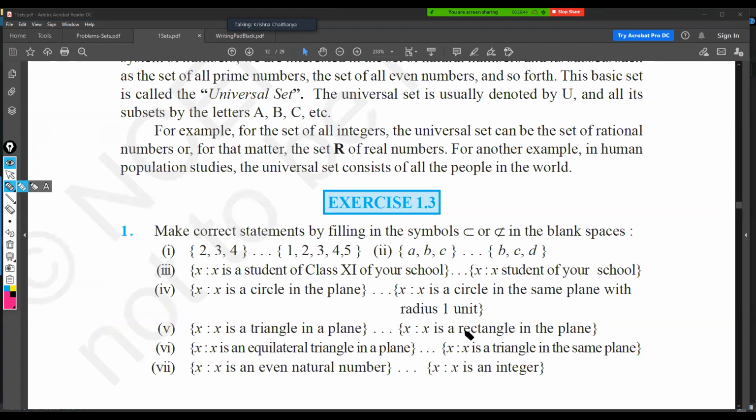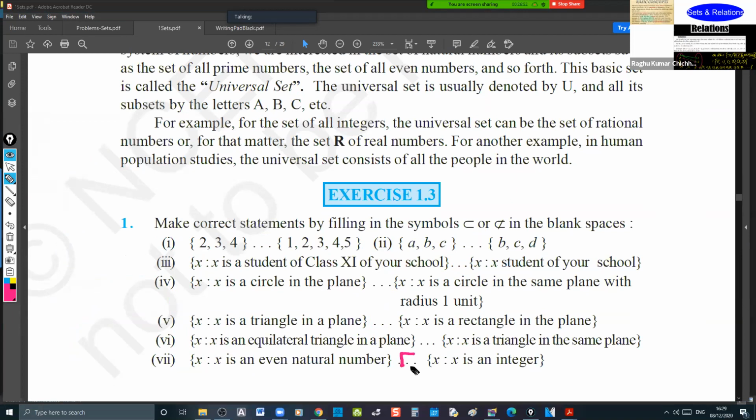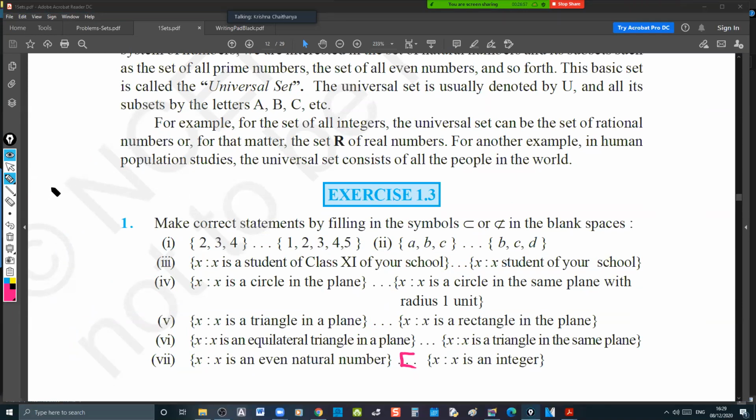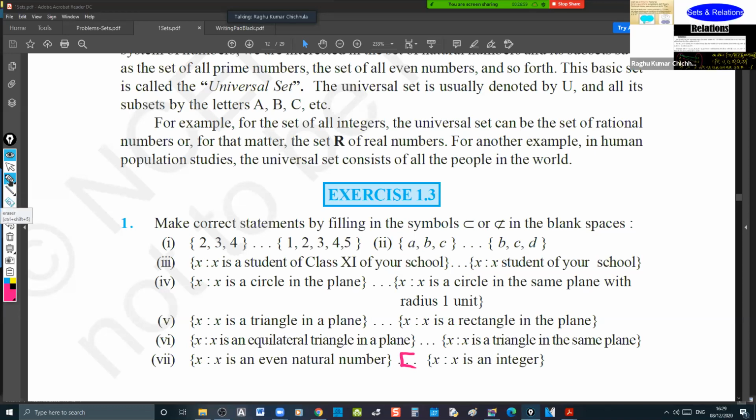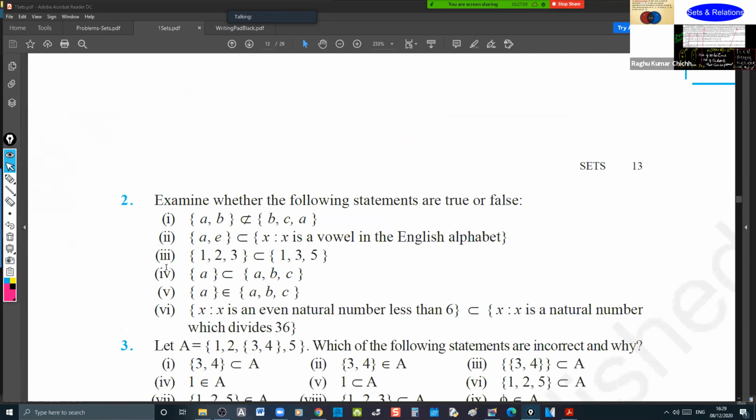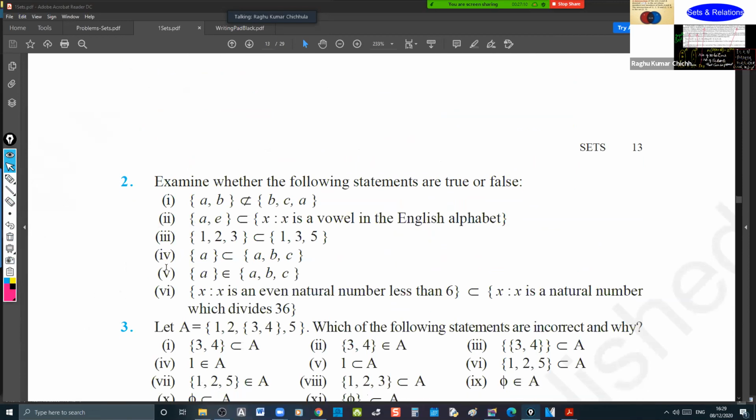Now, the seventh one: X such that X is an even natural number, which is a subset of X such that X is an integer. That's right. So this is a subset. Do I continue with the next one, sir? Yes, just a moment, let me open it.